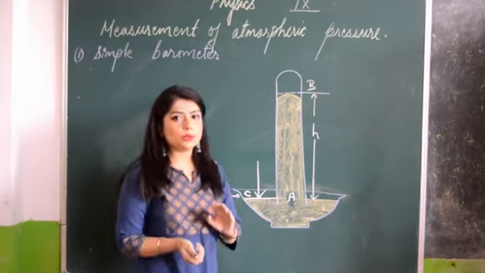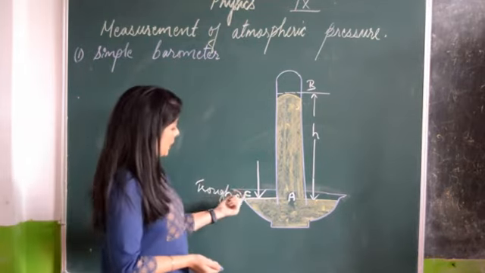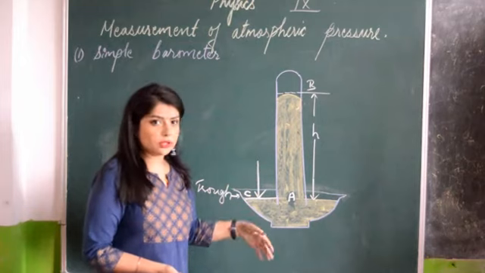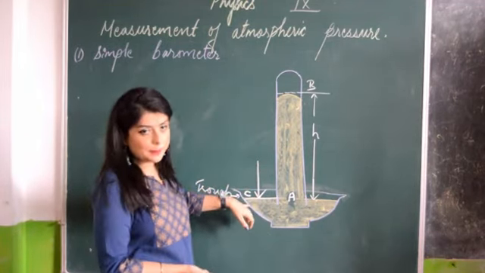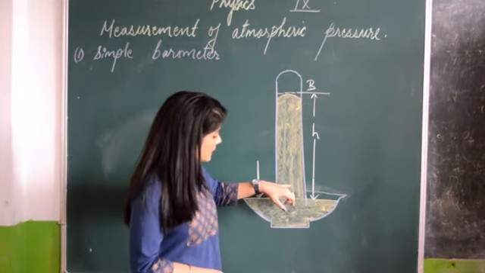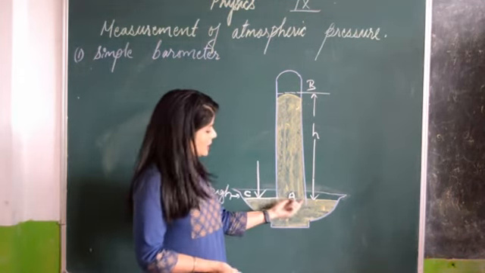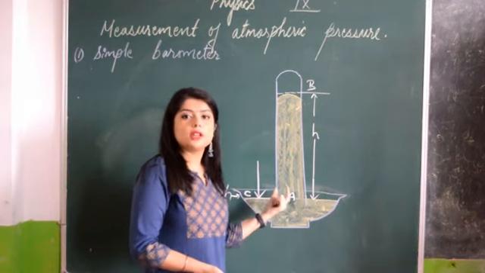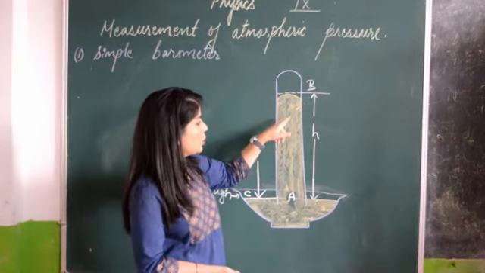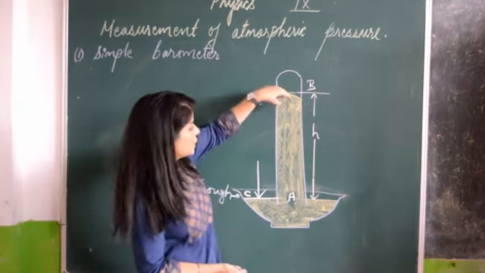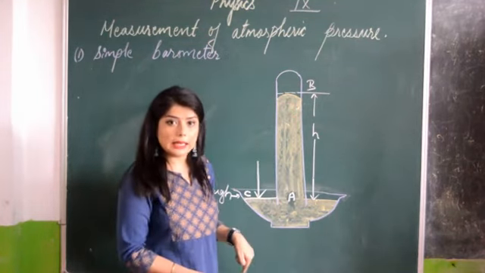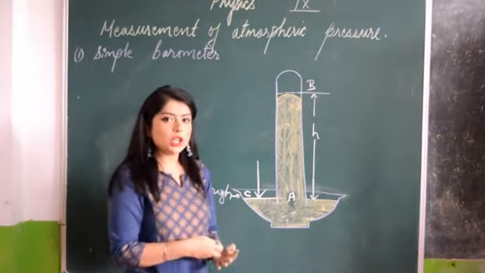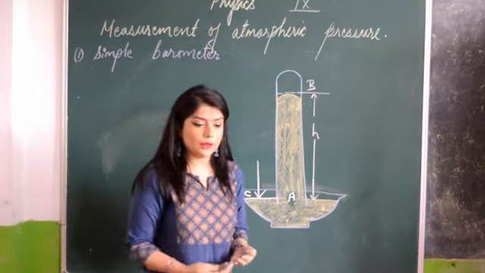At first, the pressure is different because C is due to the atmospheric pressure. The atmosphere is putting pressure on this level C, whereas A is inside the test tube. Inside the test tube, the pressure is due to the weight of this mercury column. This mercury column is putting pressure in this part, that is A. So A and C initially will be at different pressure levels.